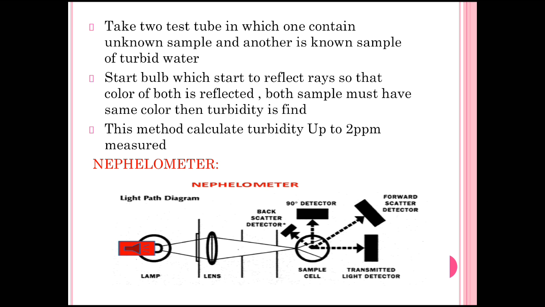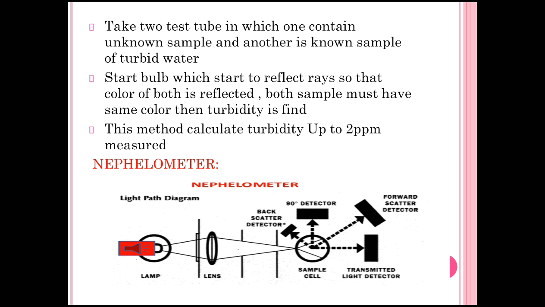Now take the two test tubes, one containing the unknown sample and the other the known sample. When the electricity is started, the bulb reflects light so that the color of both tubes is seen. If the samples give the same color, then the turbidity is found.